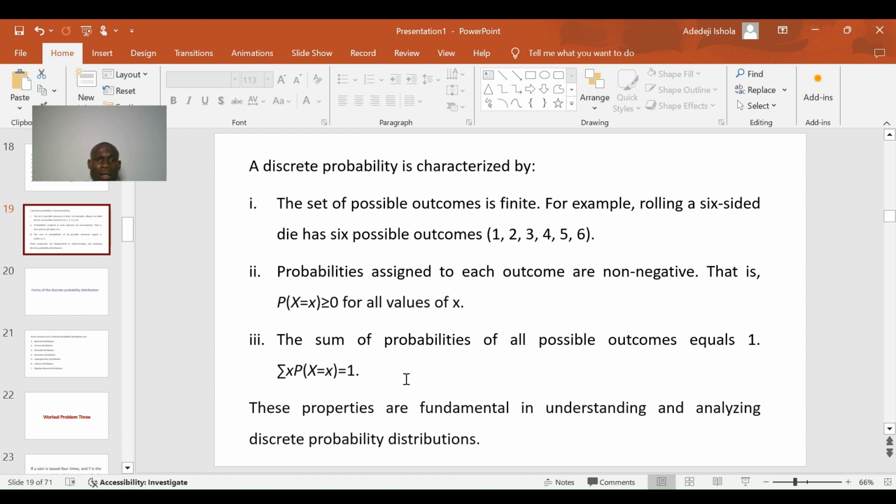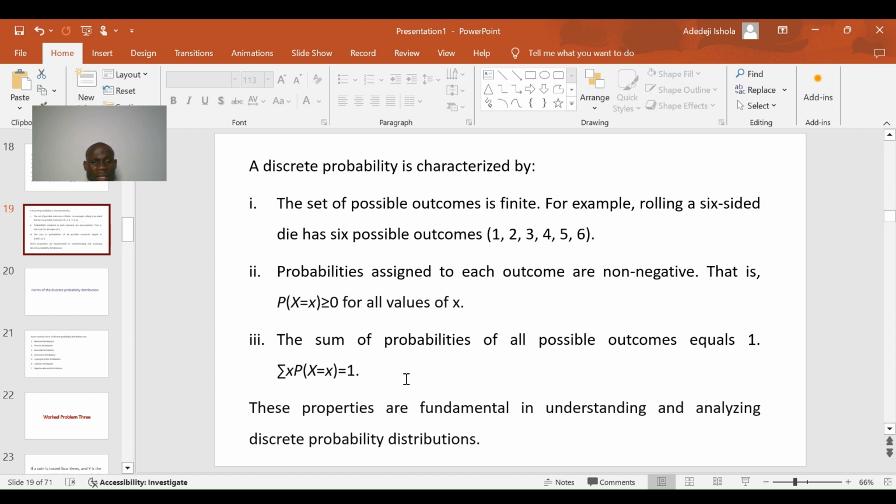Like if you throw a six-sided die, 1 to 6, and they ask you what's the probability that a 7 will show up, that is definitely zero, because 7 is not part of the possible outcomes that can ever occur. So the probability assigned in a discrete probability distribution is from 0 upward. That's the second property.